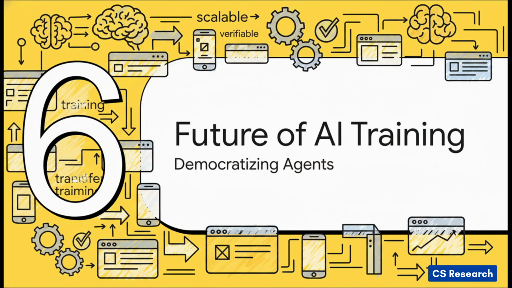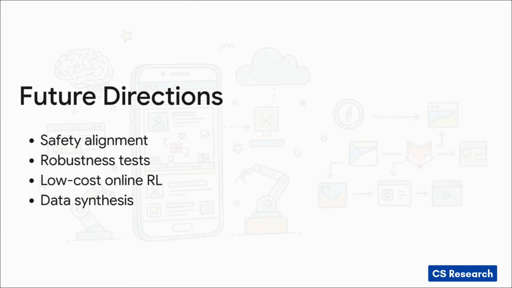And finally, part 6, the future of AI training, democratizing mobile agents. This level of scalable, completely verifiable training, it represents a profound shift for the future of AI. Because MobieGym runs so efficiently right in a browser and uses deterministic JSON states, we now have a low-cost, consequence-free playground. It entirely democratizes research. We can test an AI's safety alignment to ensure it flat-out refuses malicious commands without risking real accounts. We can systematically test its robustness against annoying, unexpected pop-ups. We can run massive, low-cost reinforcement learning without needing to rent thousands of physical devices. And we can synthesize perfect step-by-step training data on demand.